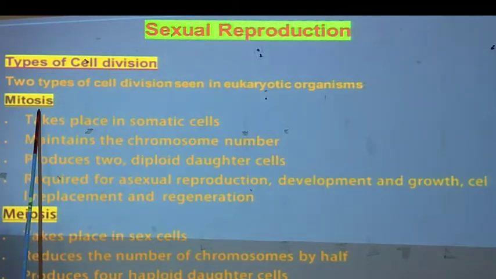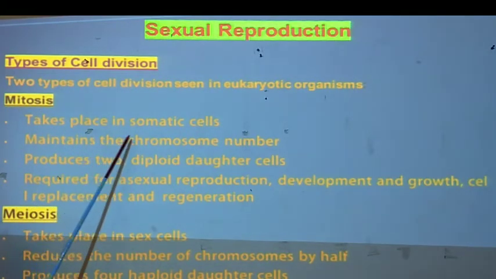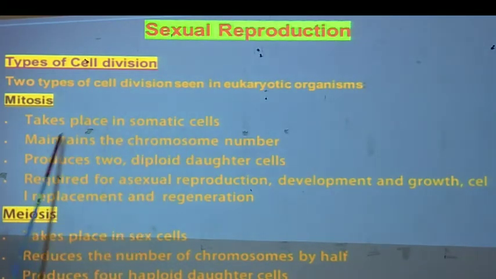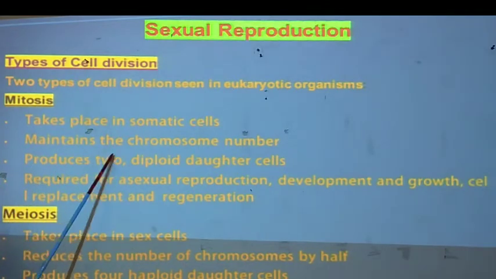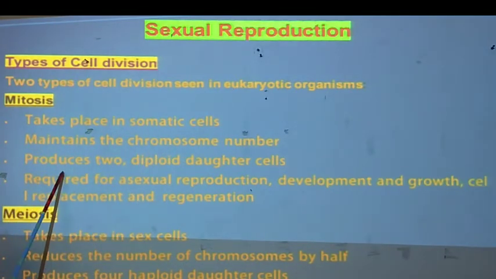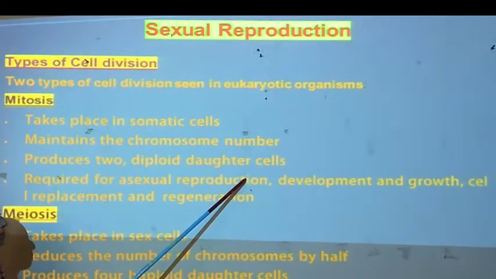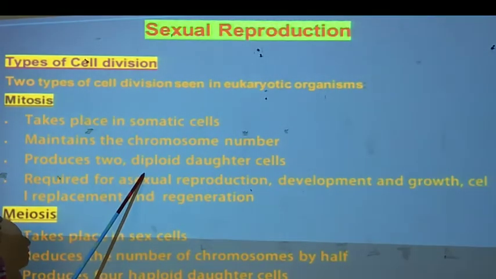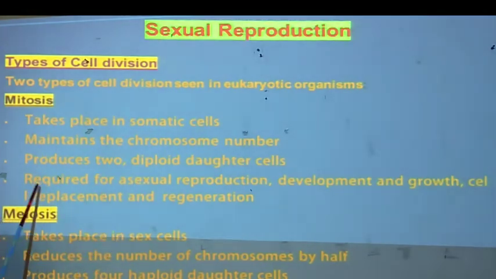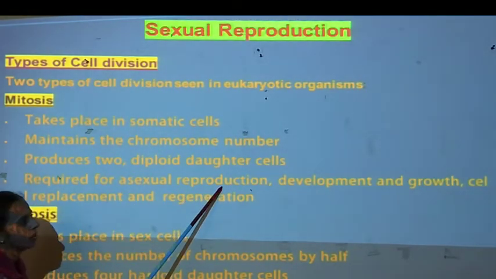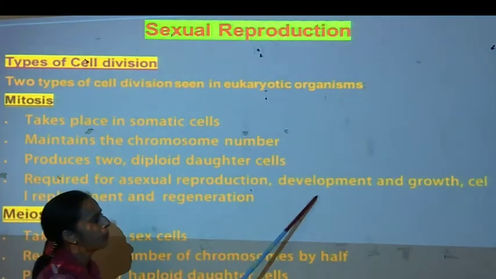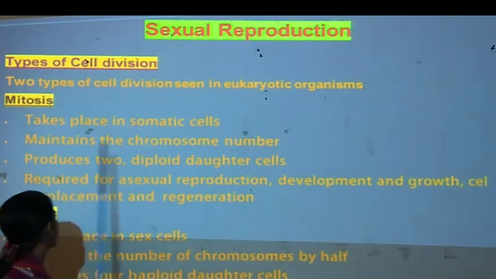In case of mitosis, it takes place in somatic cells and it maintains the chromosome number. It produces two diploid daughter cells. Mitosis is required for asexual reproduction, where development and growth of cells take place.